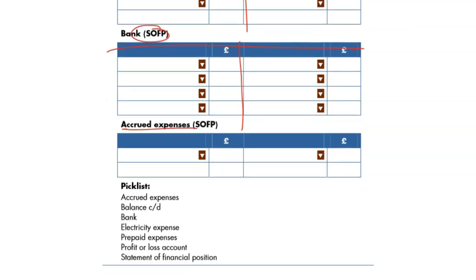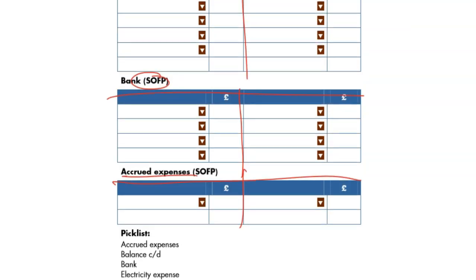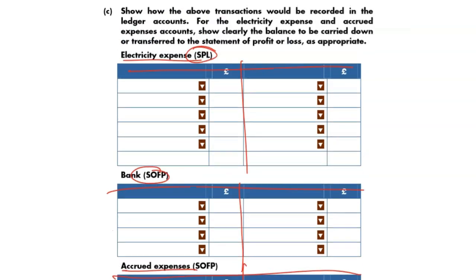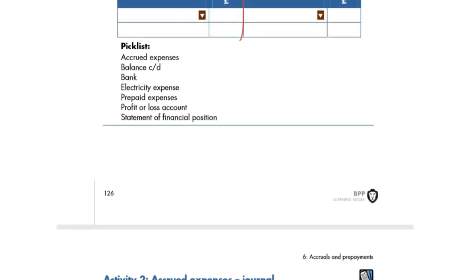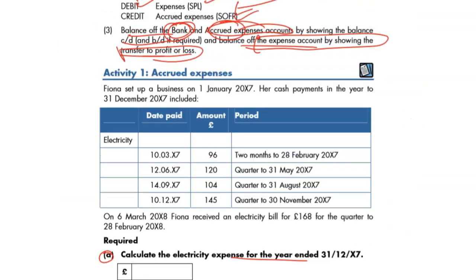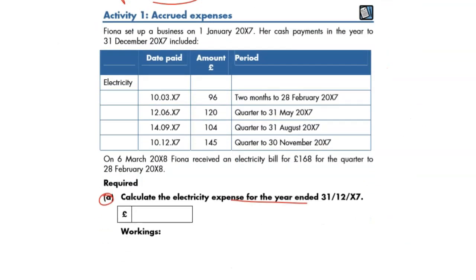Accrued expense is a current liability account, SOFP as well. Bank is a debit account. Electricity is SPL, it should be a transfer. It's a big, long one, and there is a pick list given, where you choose and put the correct figure into the boxes.